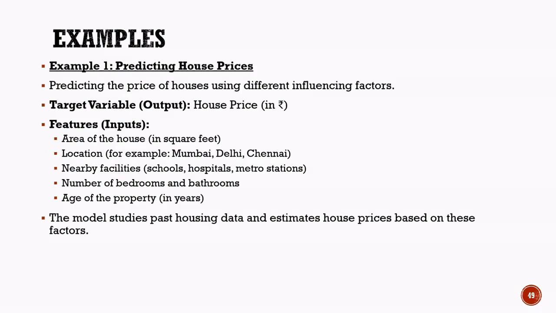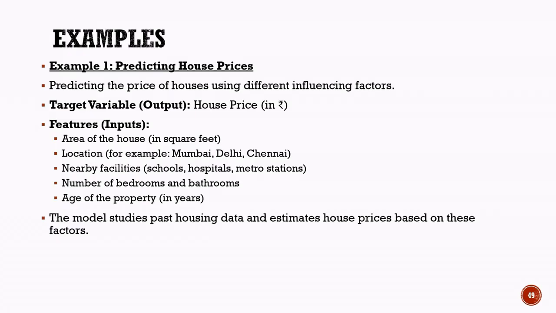Regression example predicting house prices. One of the most common applications of regression is house price prediction. In this example, the goal is to estimate the price of a house based on various factors that influence its value. Since house prices can take any numerical value within a range, this is a regression problem.